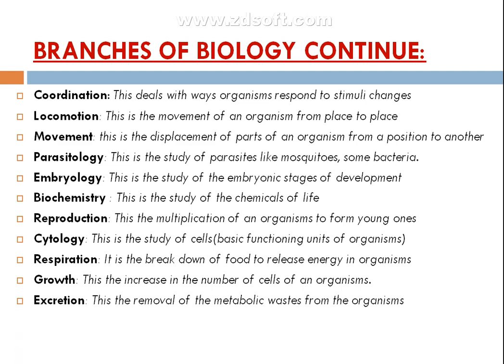We have another branch called excretion. Whatever we do, cells are carrying out metabolic activities to produce energy for you, and this always occurs with the release of some waste products. Now, these waste products, when they are left in the body to accumulate, may harm the body. So to avoid that, the body removes them. For example, carbon dioxide is taken out, and urea is taken out through urine. There are very many in different organisms, and the study of that is called excretion.